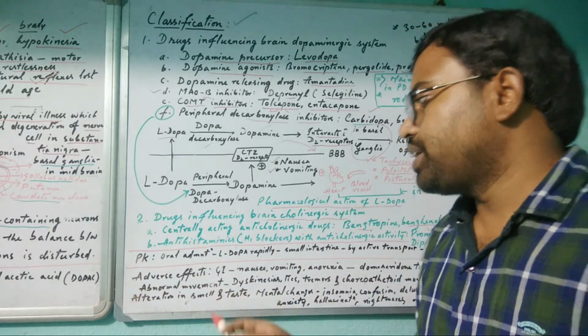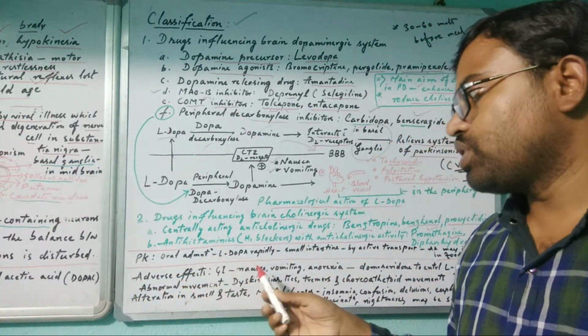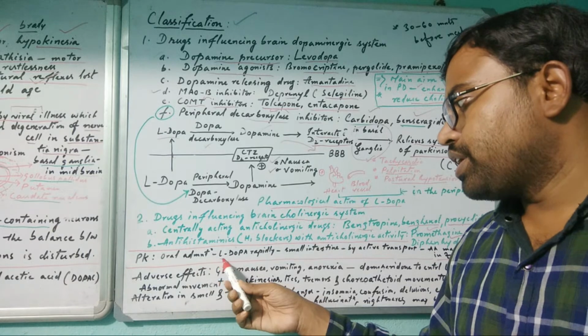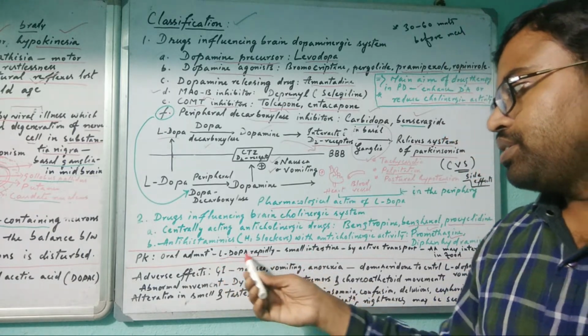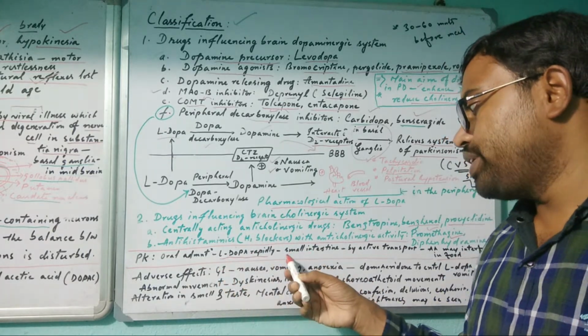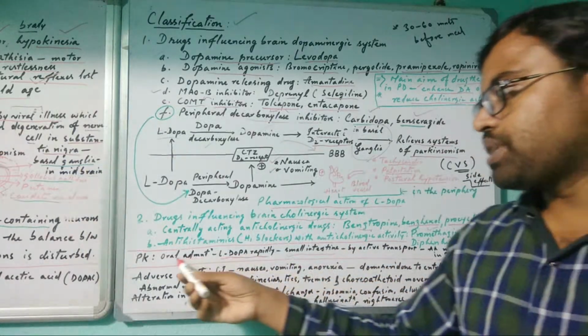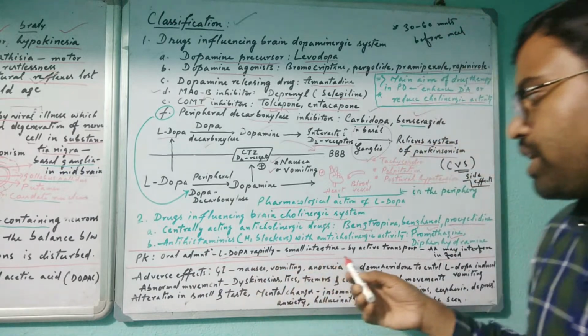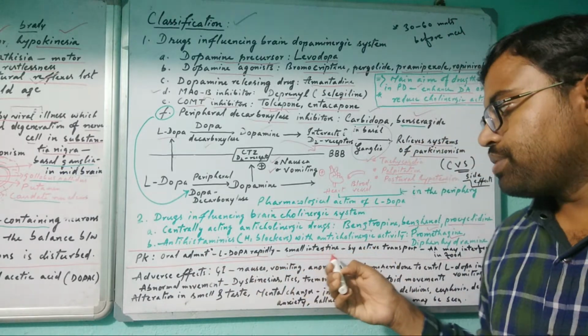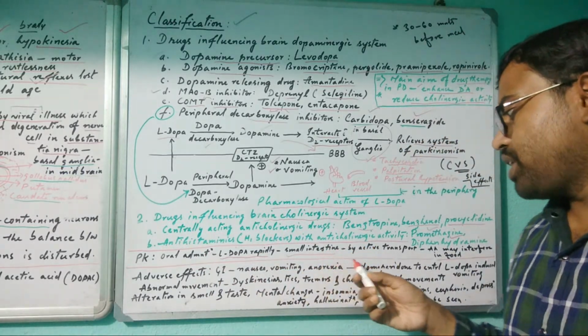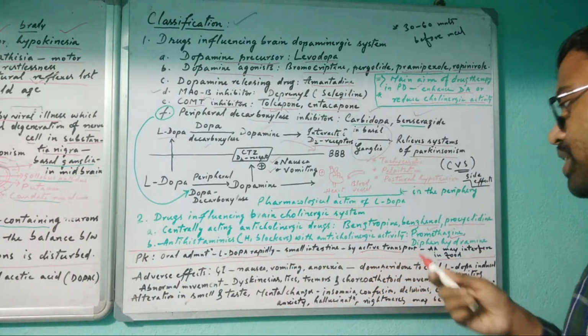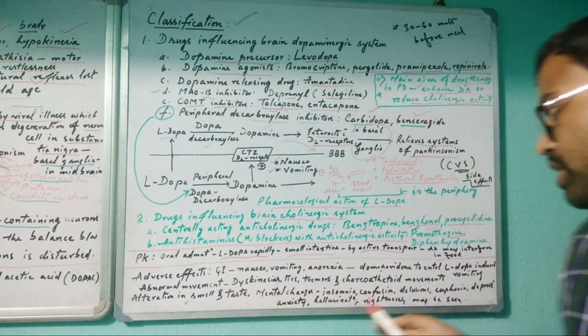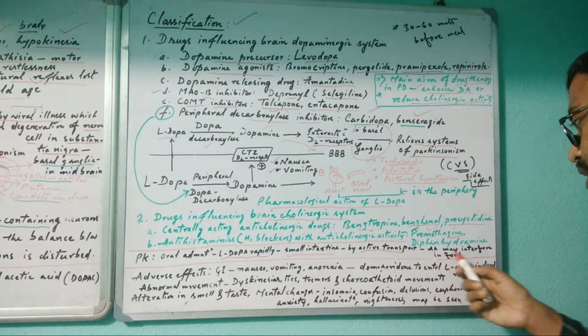Now pharmacokinetics: oral administration of L-dopa is rapidly absorbed in the small intestine. If someone is given oral L-dopa, it will be rapidly distributed and absorbed in the small intestine by active transport, meaning it needs energy, ATP. Amino acids in food may interfere.